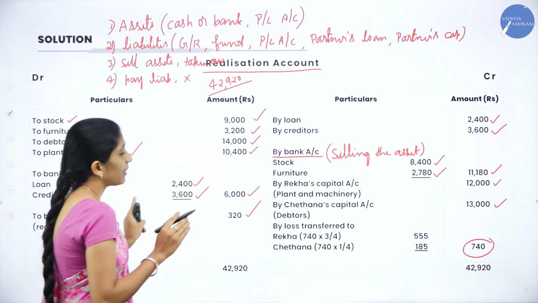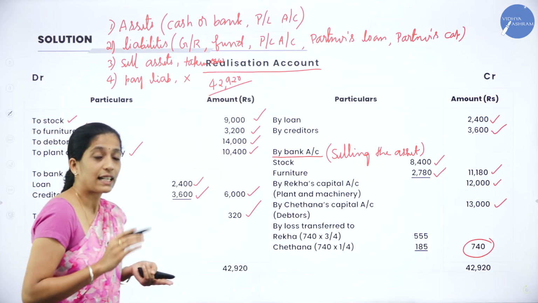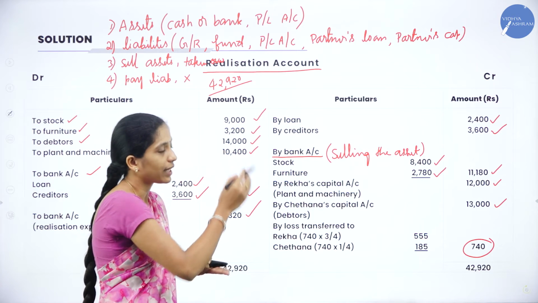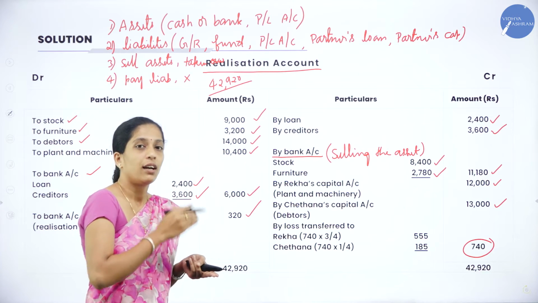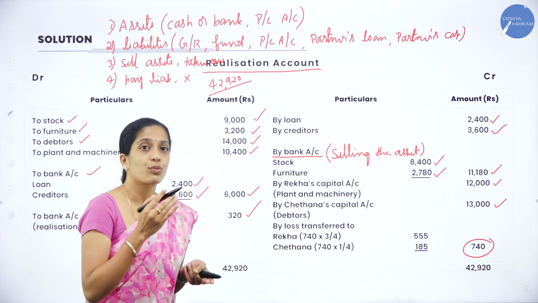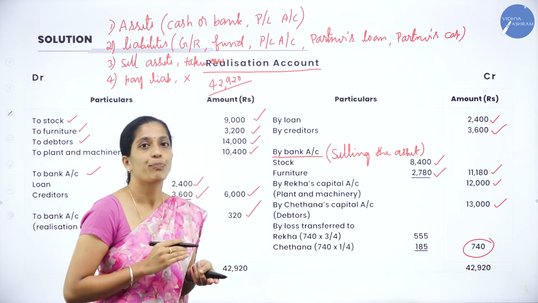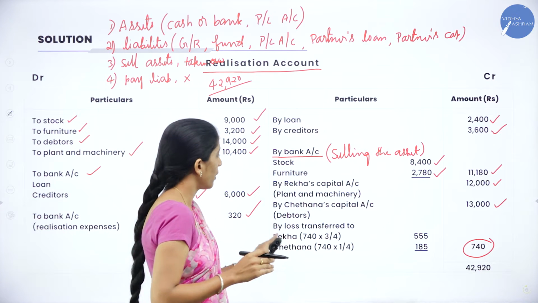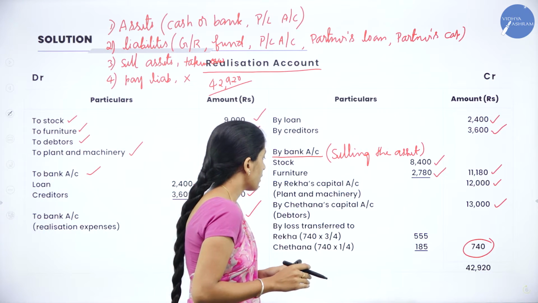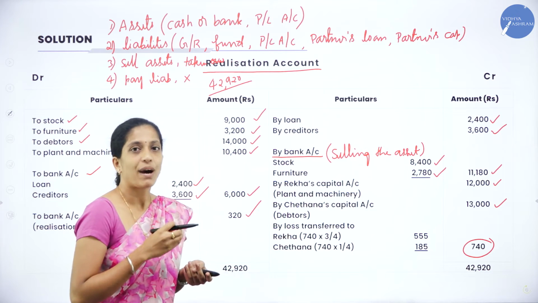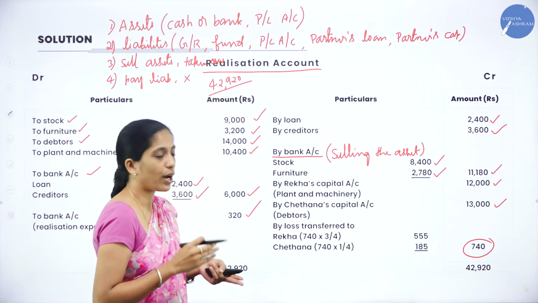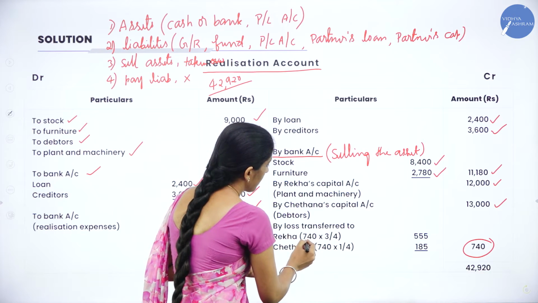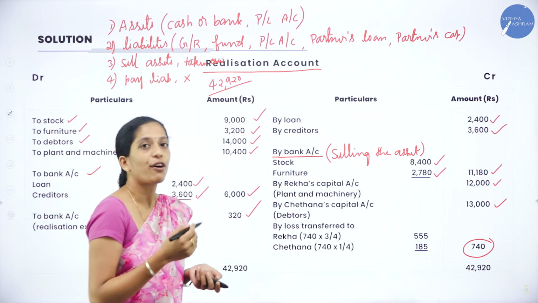Since the debit side is more, it is a debit balance, which means what? Realization loss. Suppose your credit side was more and debit side was less, it means what? Credit balance, so it is profit, realization profit. So in this problem, it is realization loss. So the loss is transferred to the partners' capital accounts. Who are the partners here? Rekha and Chaitana. So what is the balance? 740 into their profit sharing ratio.